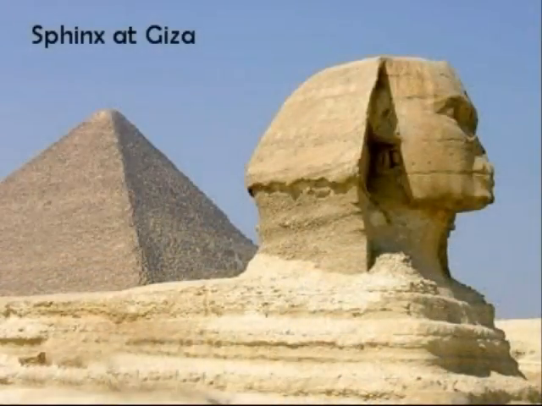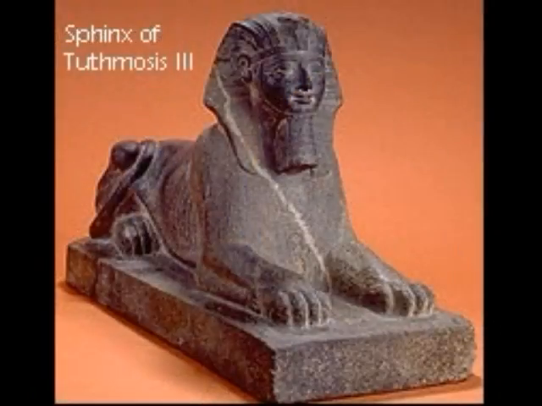We can also see statues during this period. They are very serious looking, almost sad, and have very deep eyes. They show how much the pharaoh worries about his people and tries to take care of them.